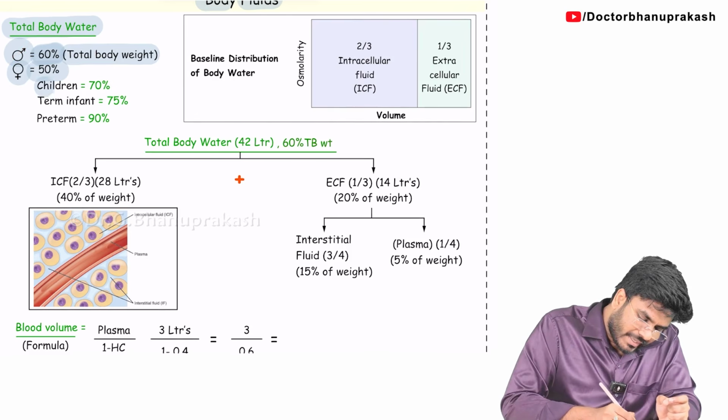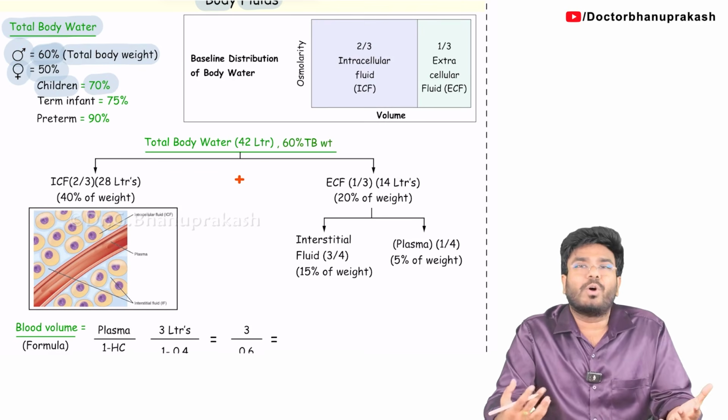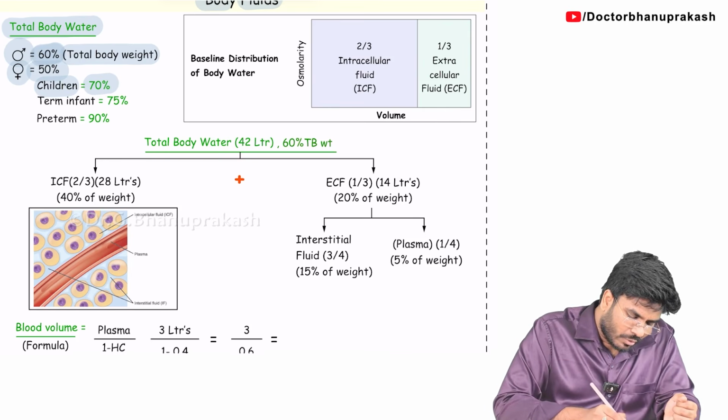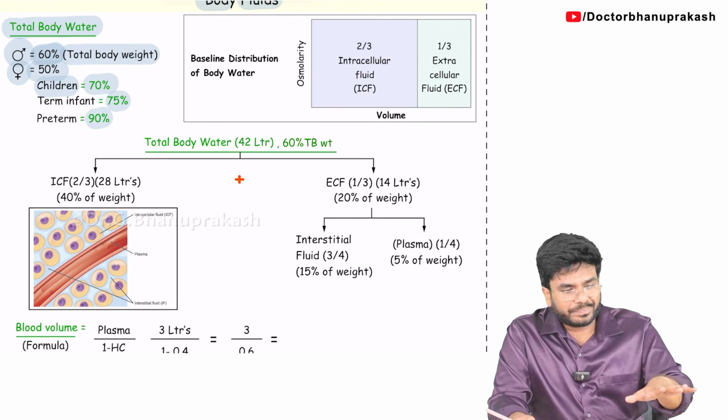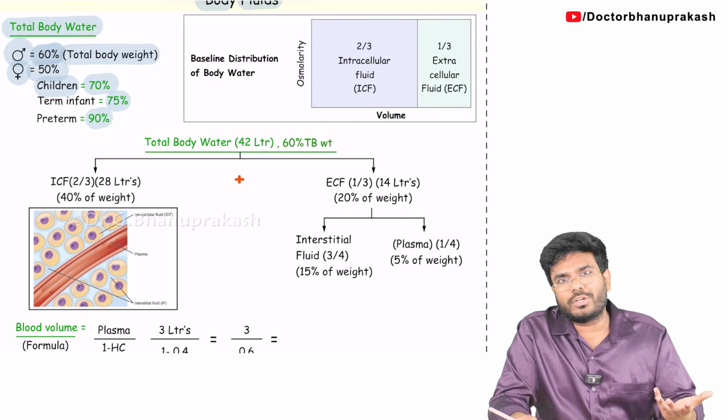In the same way, if you take children, even children have more water. Children are even more watery. 70% of their body weight is because of water. So you can see, the younger the person, the more water is present.